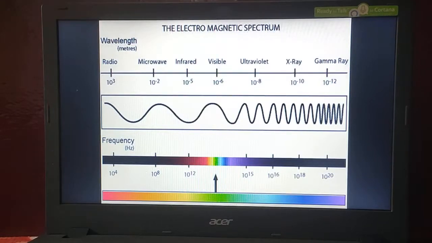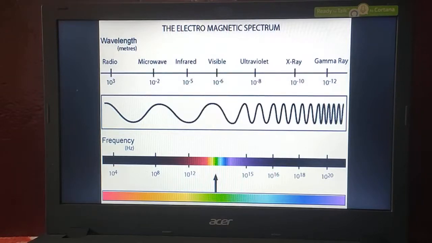That is why we have shown in this diagram red, yellow, green, blue, sky blue, purple, these colors. Those are the range of visible lights. Red has maximum wavelength, but violet has maximum frequency. That means red has minimum frequency and violet has maximum frequency, because both are inversely proportional to each other.